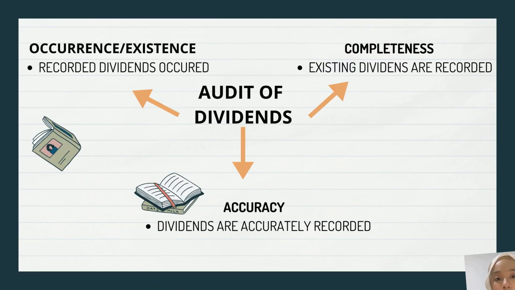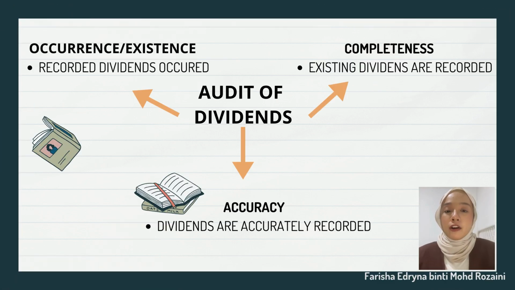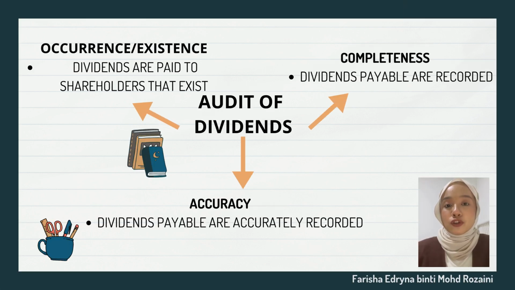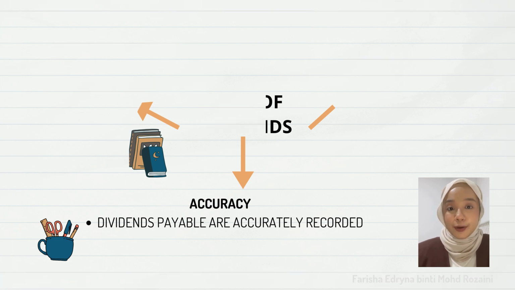This is about audit of dividend. Occurrence or existence, where recorded dividends occurred. Completeness is where existing dividends are recorded, and accuracy is dividends are accurately recorded. This slide also tells us about audit of dividend, but more to the dividend payable, whereby occurrence or existence is dividends are paid to shareholders that exist. Completeness is dividends payable that occurred, and accuracy is dividends payable are accurately recorded.